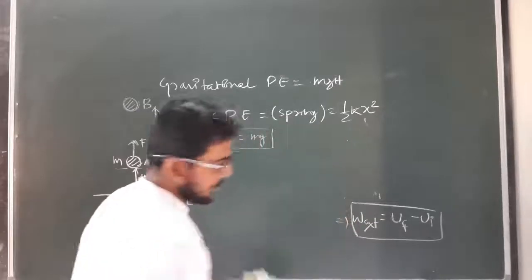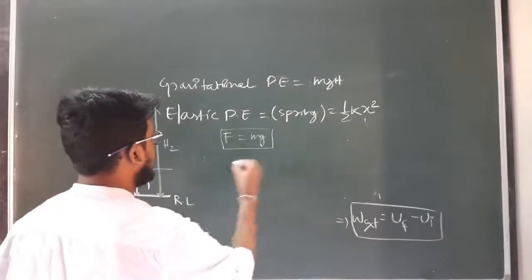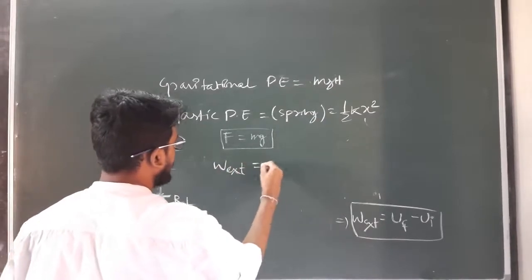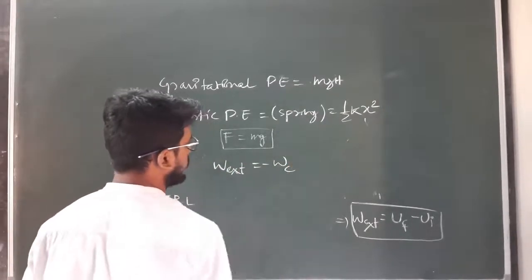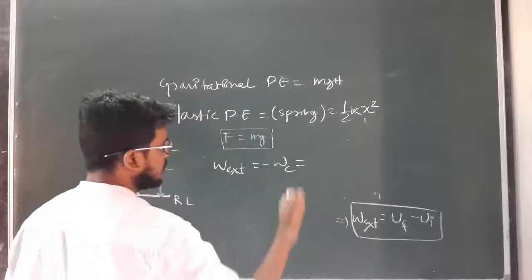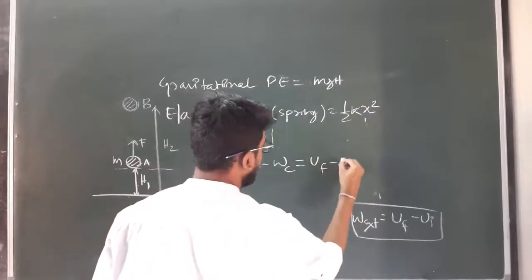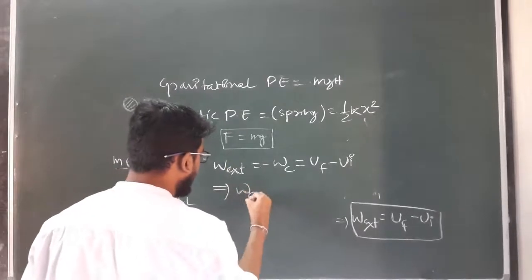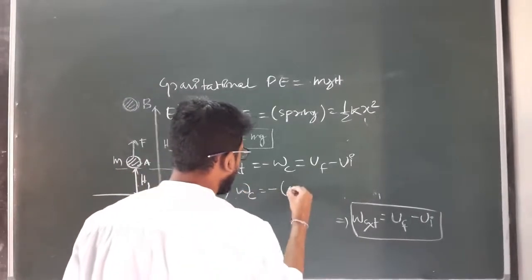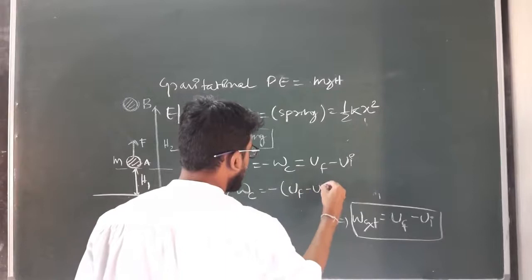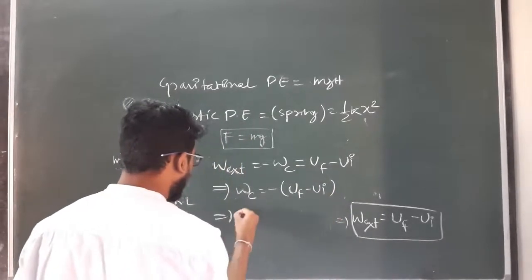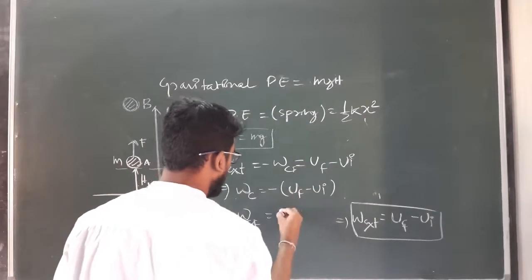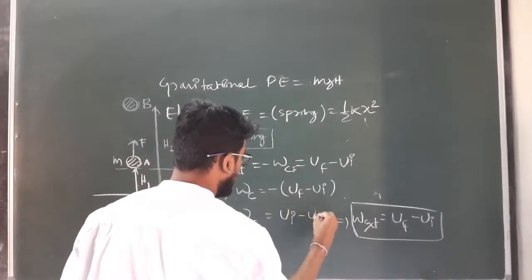Or else, as we already discussed in the previous class, work done by external force is equal to negative of work done by conservative force, which is equal to U final minus U initial. So from this relation I can write work done by conservative force equal to negative of U final minus U initial. That means work done by conservative force equals U initial minus U final.